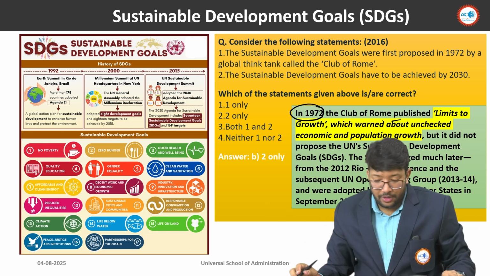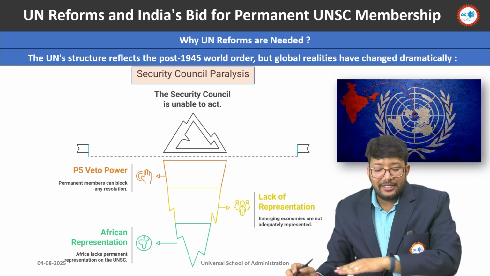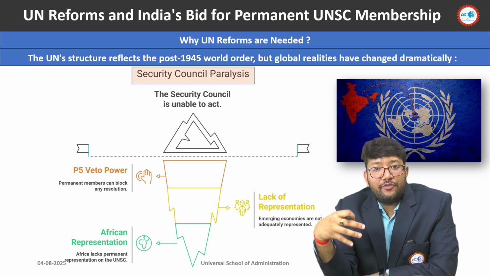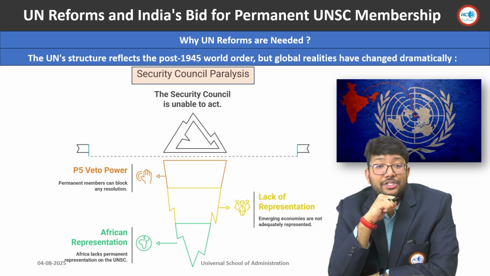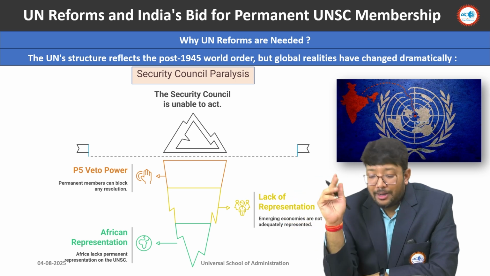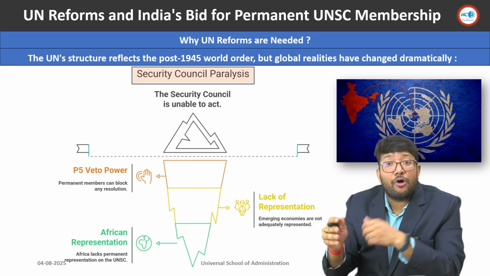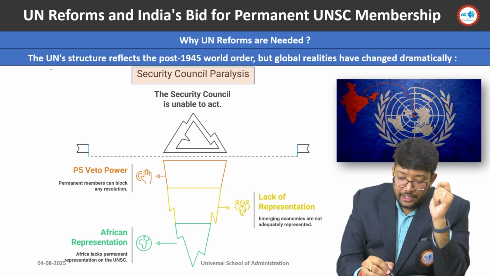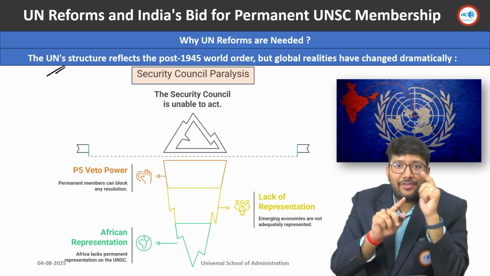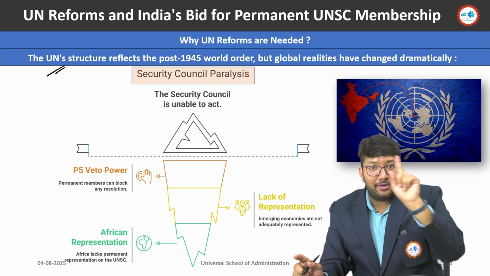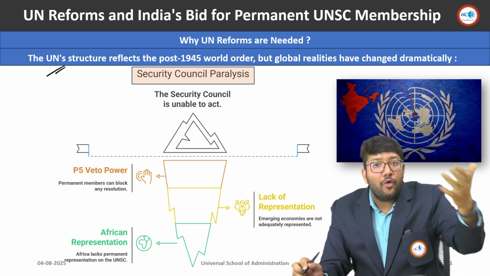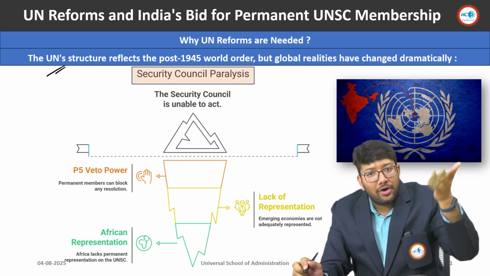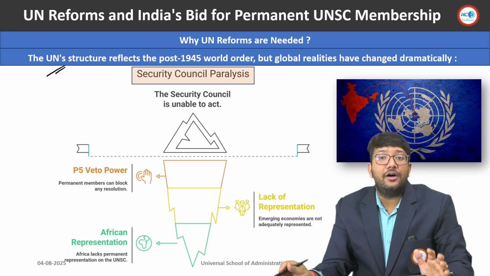Now let's move further, to what United Nations reforms are required and what is India's bid for permanent UNSC membership. So first of all, we will talk about why United Nations reforms are needed in the first place. Okay, so see, right now, whatever system we are having, whatever P5 members we are having, we have overtaken those permanent 5 members already in terms of economy.